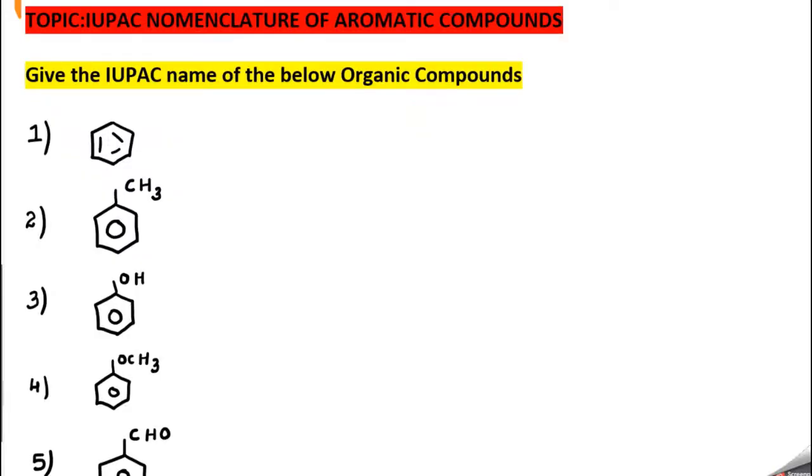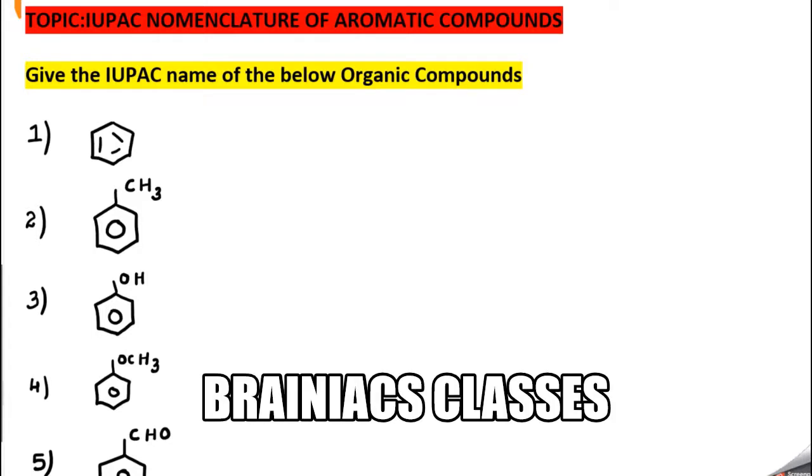So, coming to our last topic in IUPAC nomenclature, that is the IUPAC nomenclature of aromatic compounds. We have learned almost all the rules. We have learned cyclic compounds naming. We have tried to learn polyfunctional groups naming. So almost all areas we covered. Now comes the last section, that is aromatic compounds.